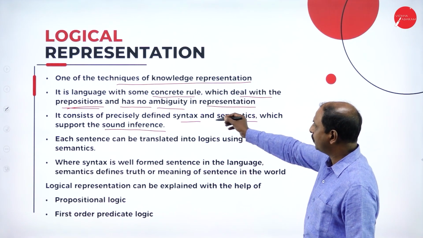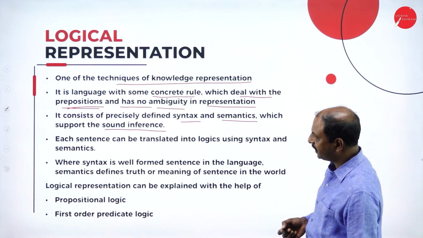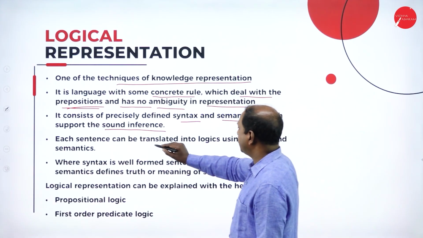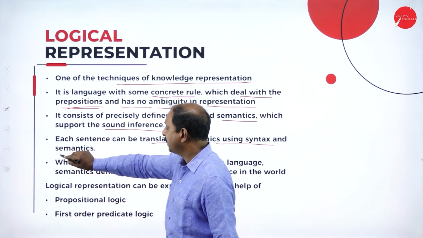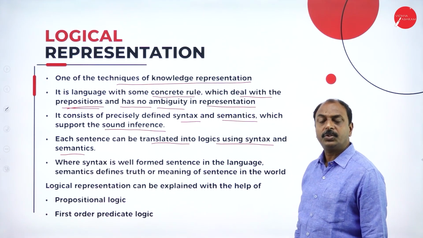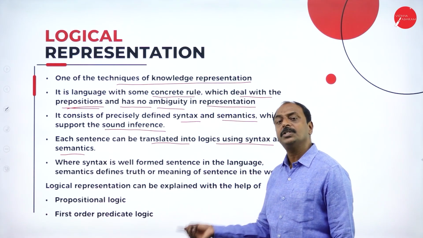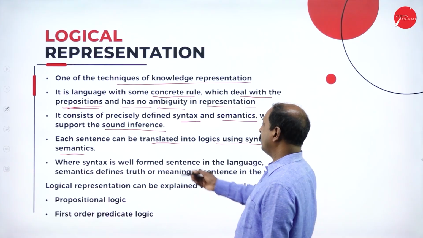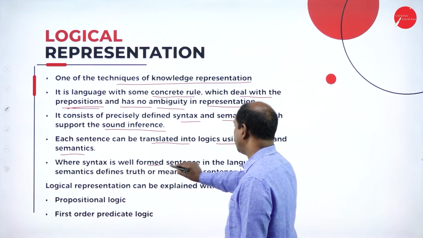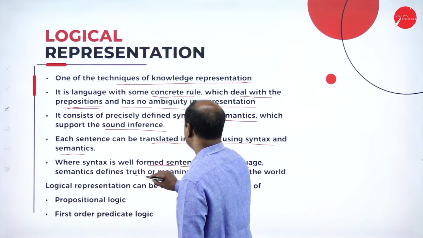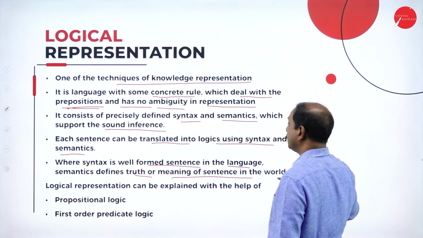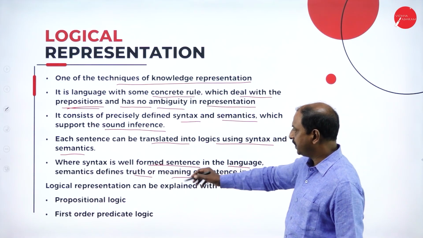So it is going to support syntax and semantics. Each sentence can be translated into logic using syntax and semantics. We are going to convert statements into logical statements. Syntax is a well-formed sentence in the language. Semantics is the truth or meaning of the sentence in the world. So what is the definition of syntax?